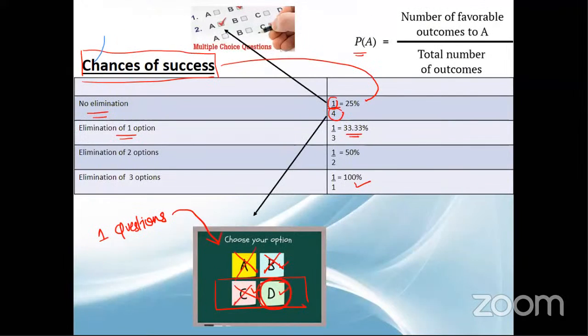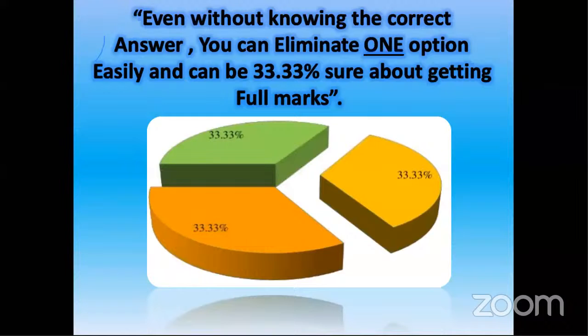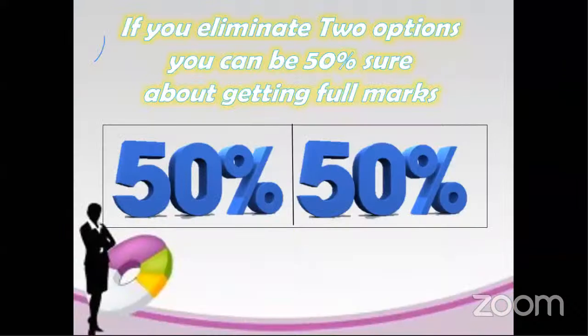Okay. Moving further, students, here what I have written: if you do not use the rule of elimination, you will be only 25% sure about getting full marks. Even without knowing the correct answer, you can eliminate one option easily and can be 33.33% sure about getting full marks. And if you eliminate two options, you can be 50% sure about getting full marks.